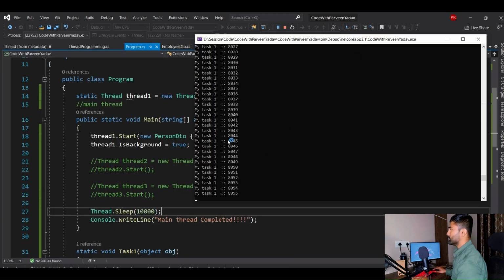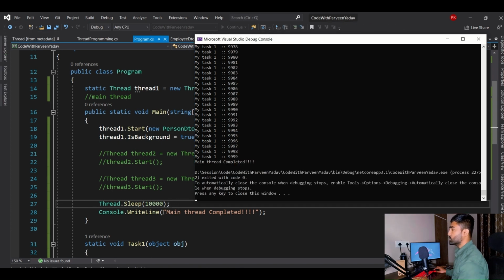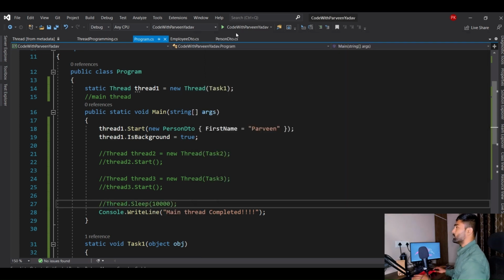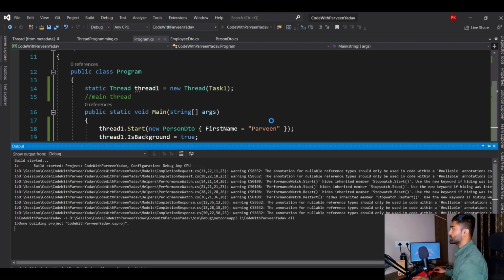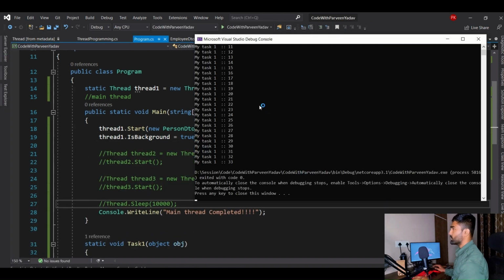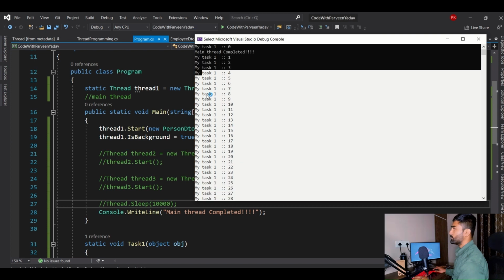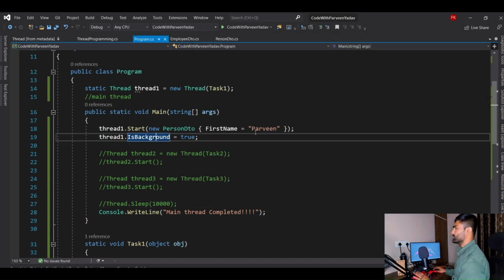It keeps running, and the reason is that we have paused the code here. Once this wakes up, here you go. When you made a pause here with Thread.Sleep, it kept running, but when there was no pause, it did not run that long. If I show you again, you see it was not able to complete the job. Okay, so that is a background thread.